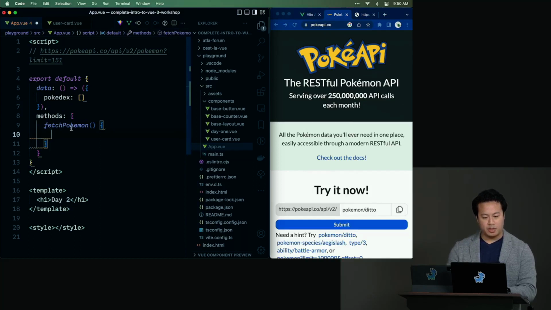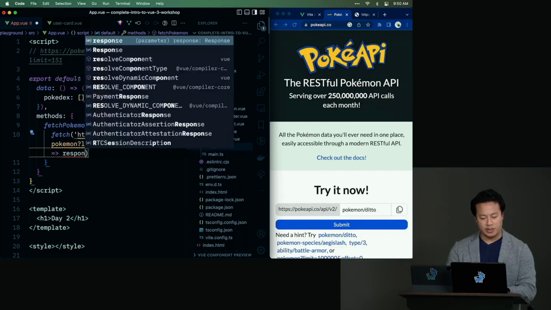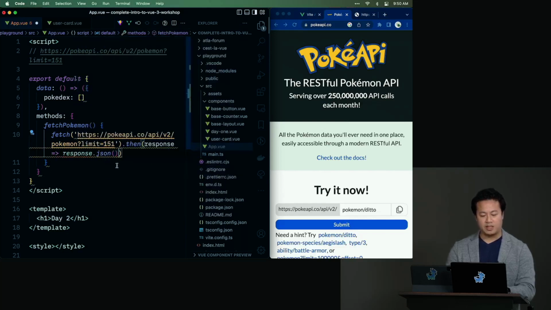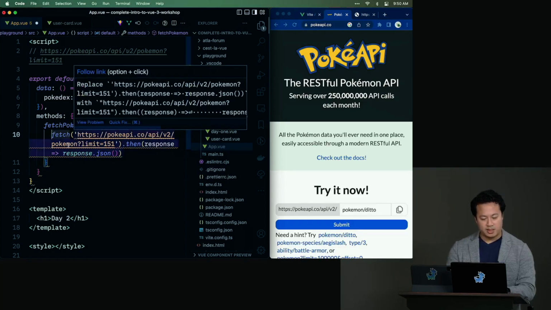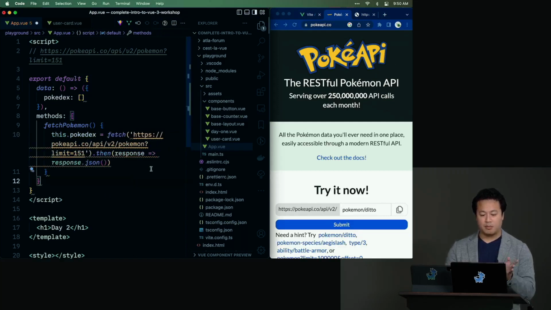And then we're going to fetch from this URL. We'll use the native fetch API from the browser. And when we get back the response, we're going to make sure we JSONify that. You can do that by chaining on the then, and with the response, we'll do response.json. And then we'll say this.pokedex equals this.